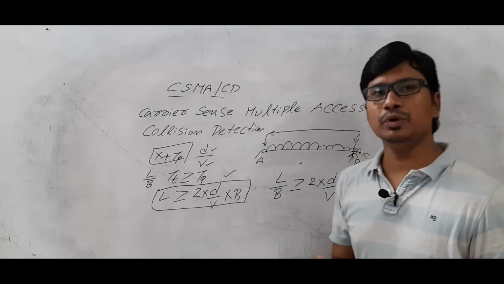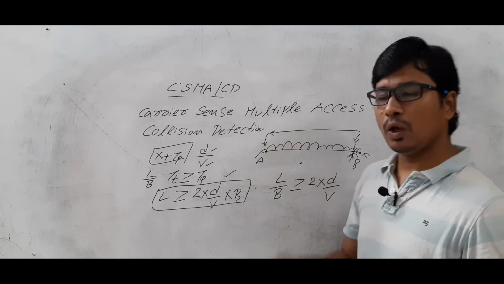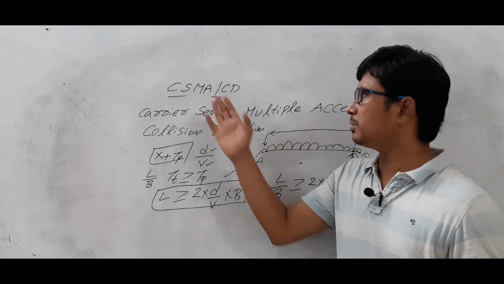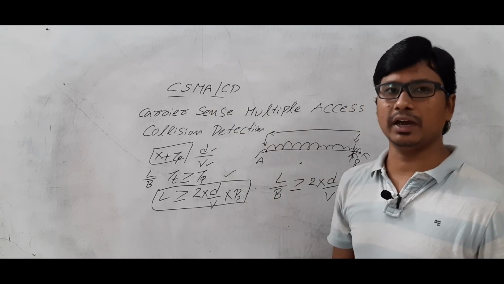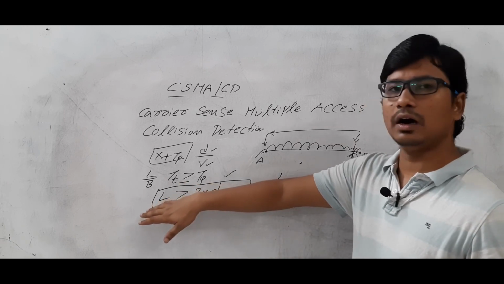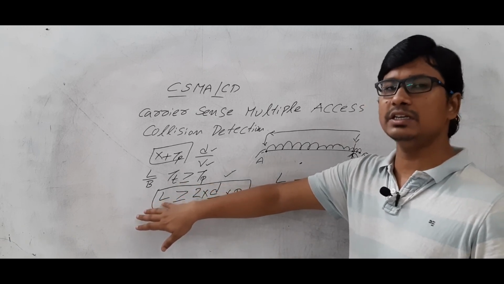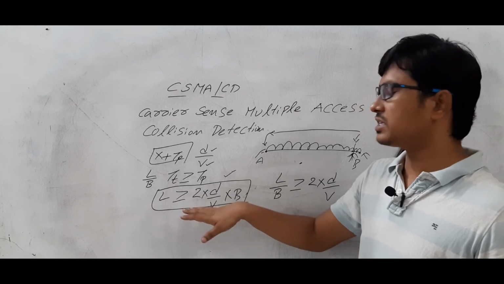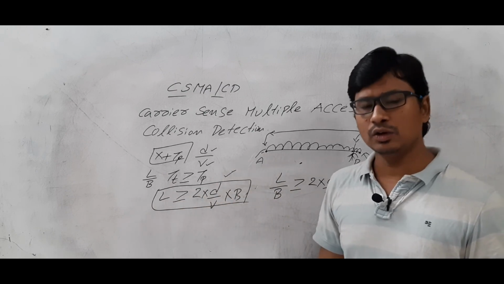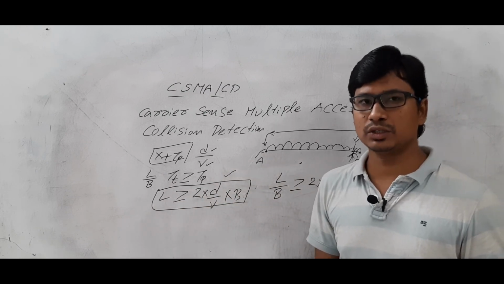I hope you have understood the carrier sense multiple access with collision detection mechanism, and what the length of the frame should be, meaning the minimum length of the frame such that it can detect the collision. I hope you have understood all the concepts.